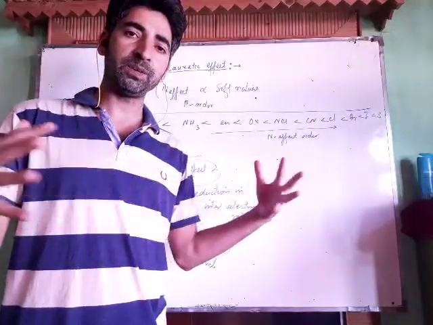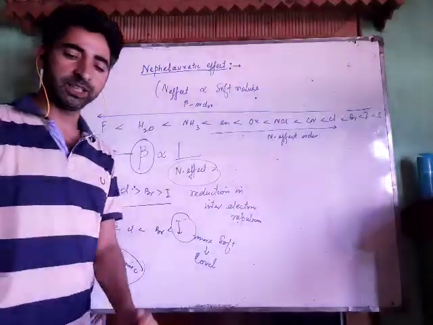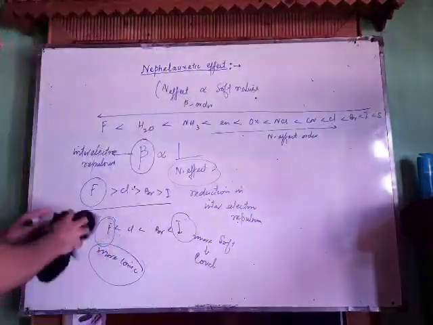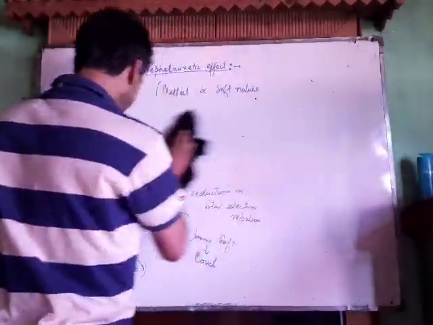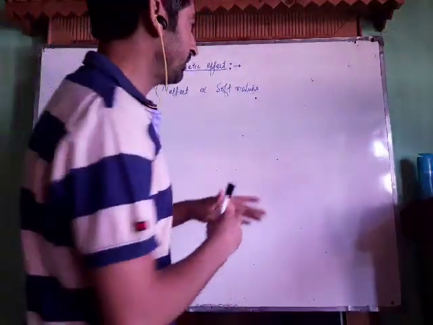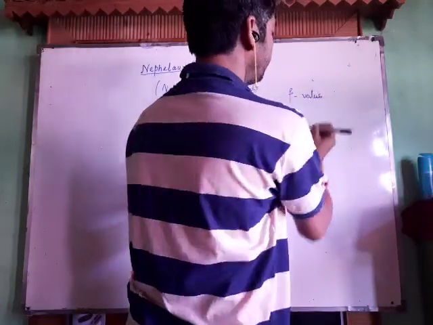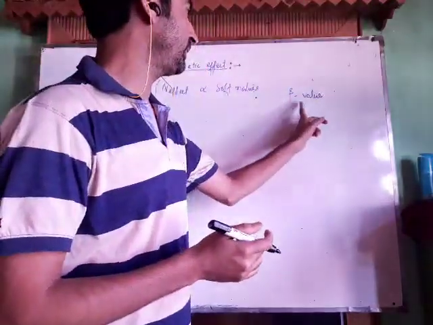The more overlapping there is, the less the inter-electron repulsion, which means the lower the beta value. Now let us determine one more thing over here. In 2016, a question was asked: arrange the following in the order of increasing beta value. That's inter-electron repulsion, not the nephelauxetic effect, but the beta value.